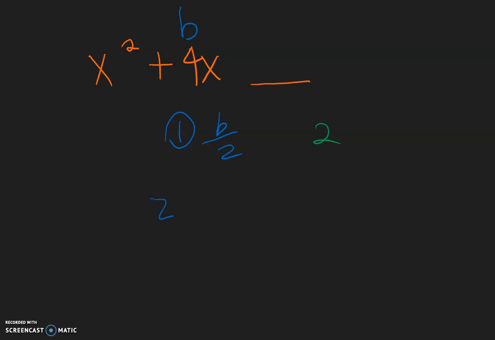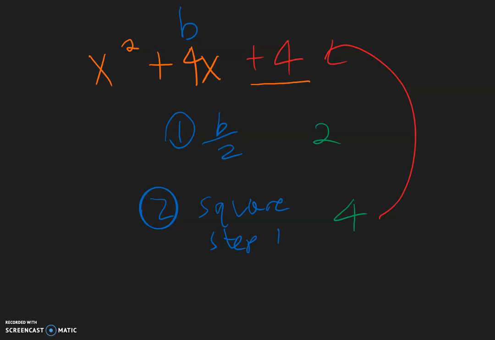Now step 2 is to square step 1. So square the answer that we got from step 1. So 2 squared, 2 times 2 is positive 4. And so this positive 4 is what is going to go into the blank.